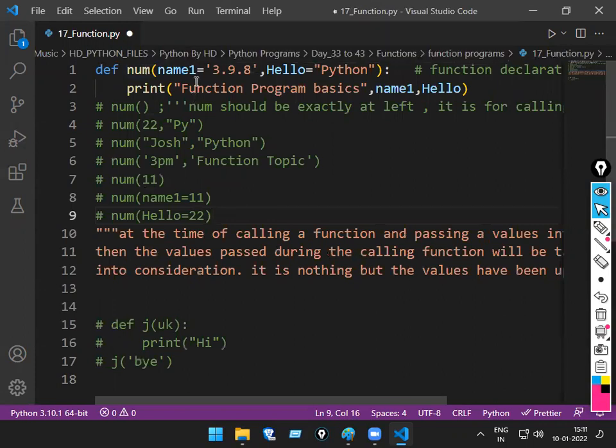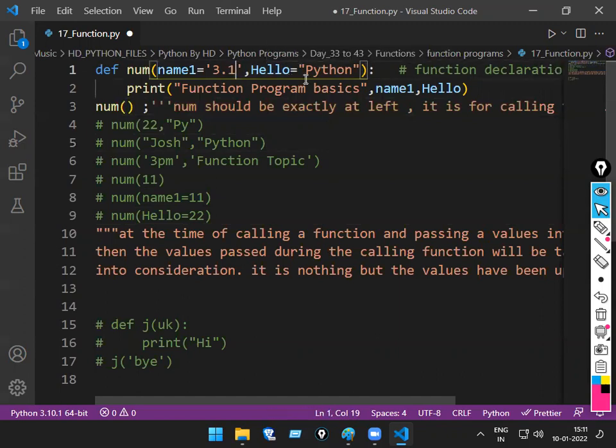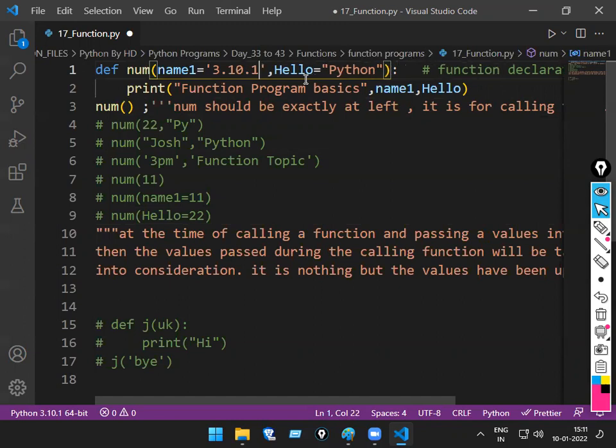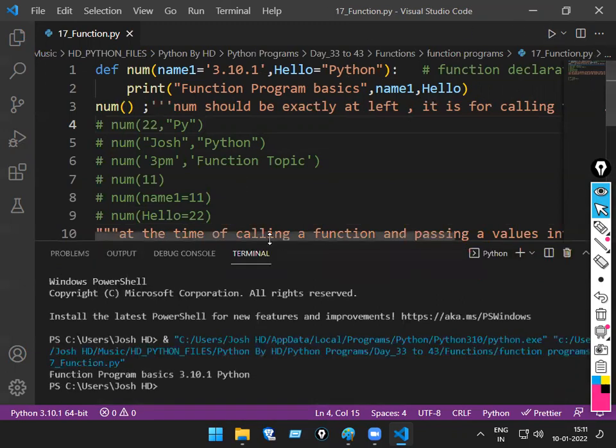What's the function name here? Num. By default having, or am I passing? By default. If I want to get this program executed, what do I have to call? Num. Enough. By default now. What will be the output now? Function program basic space 3.9. I'll make some changes now because the latest we have now is 3.10.1, from last November. So it comes: function program basic space 3.10.1 space Python. So run the code now.